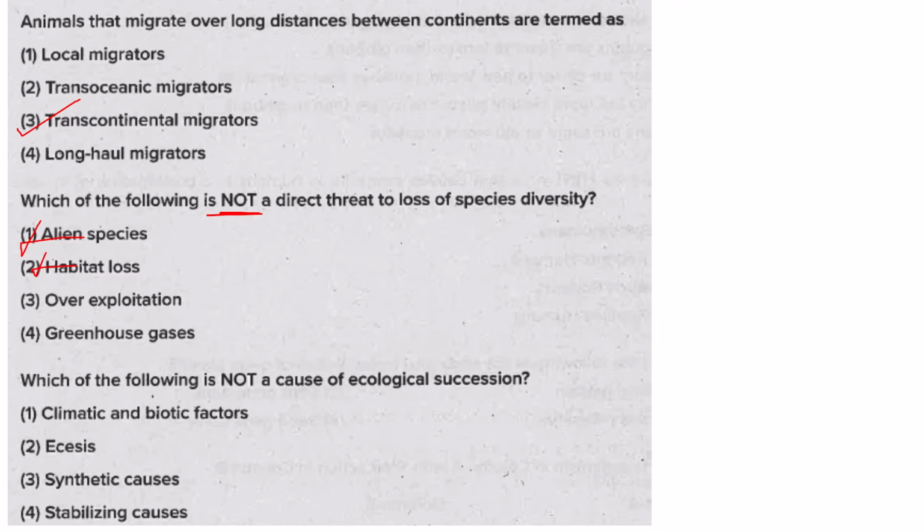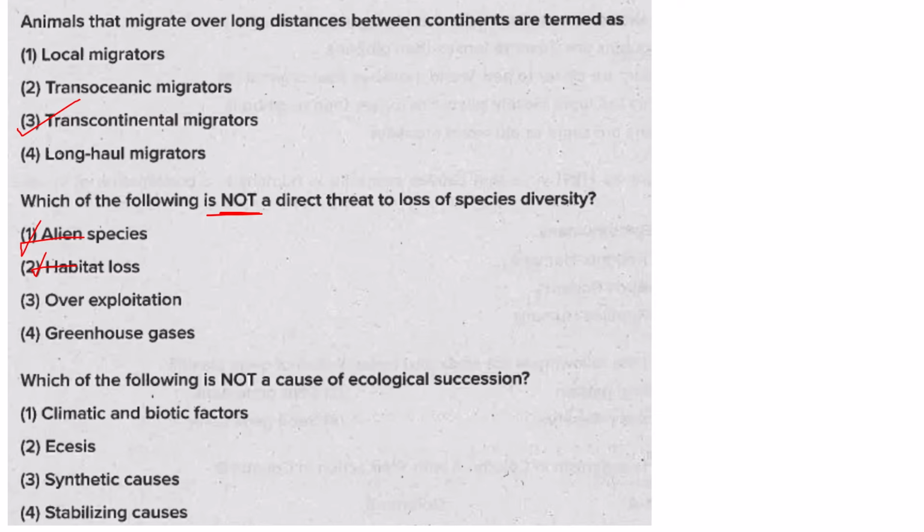Overexploitation, yes. It can be unsustainable hunting, fishing, harvesting, etc. So here the species are not able to reproduce and produce more young ones because of overexploitation.